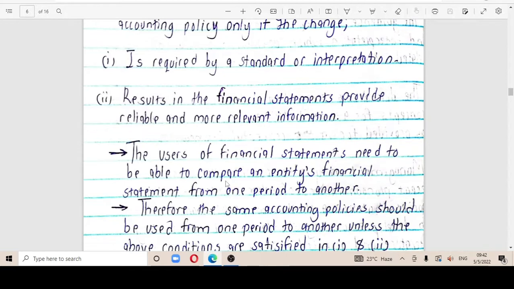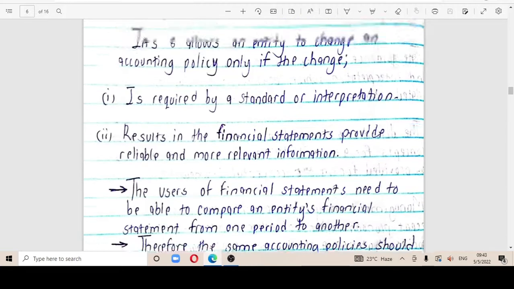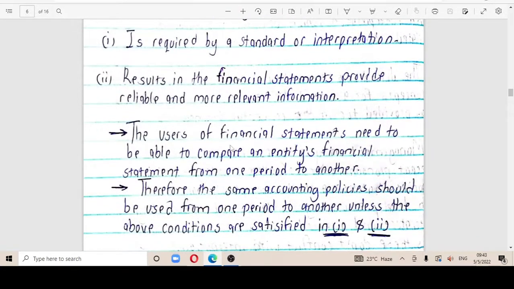For most of the questions we are going to be doing, if I tell you to make a change in an accounting policy, you must go backwards to check whether things are okay in the previous year, and then you move forward. Therefore, the same accounting policies should be used from one period to another unless the above conditions, that is I and II, are satisfied.